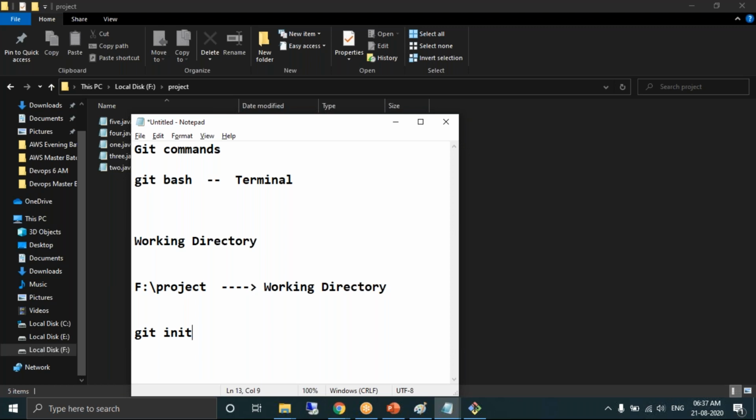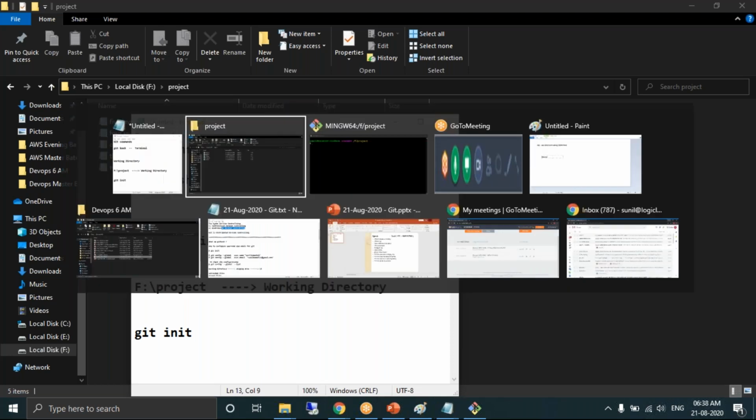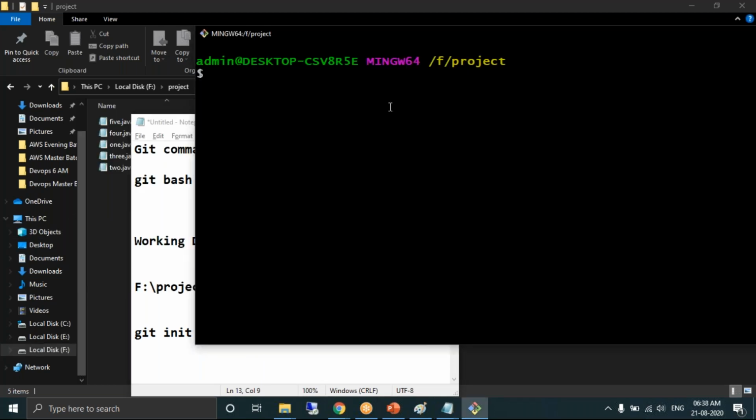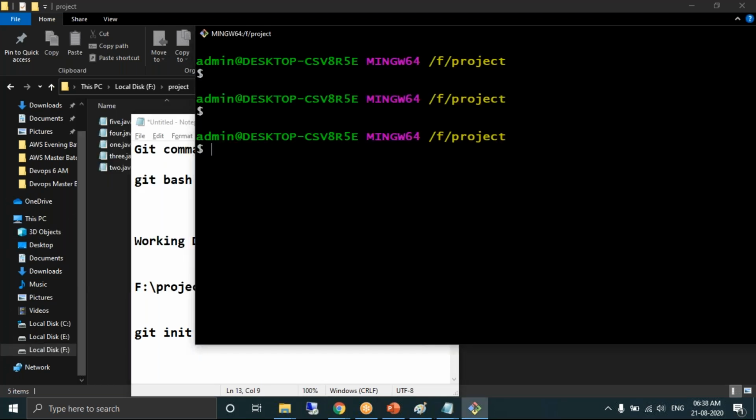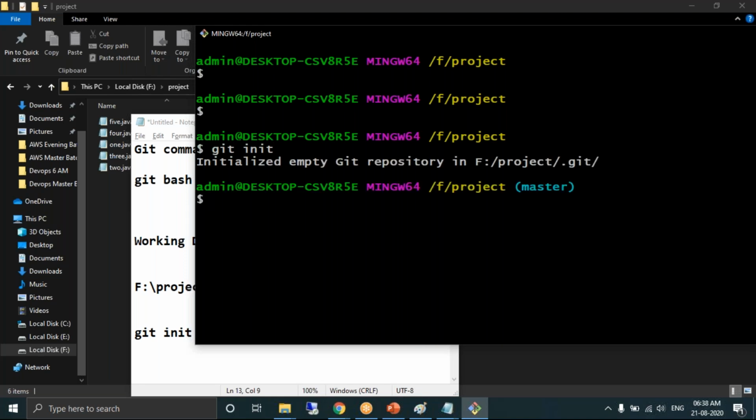Git init is a command which helps you convert the folder into a working directory. So this is my F-Drive project folder which I want to convert. I'm pointing to the directory where I want to convert it and write the command, git init. When you run git init, the folder will be converted into a working directory. Yes, the folder is converted into a working directory. Done. We have done the first command of Git, that is git init, which converts the folder into a working directory.